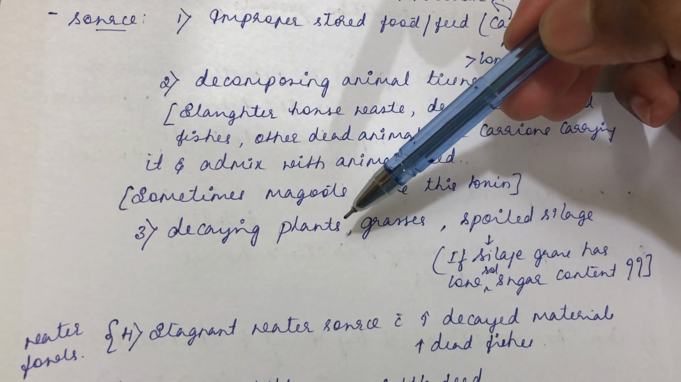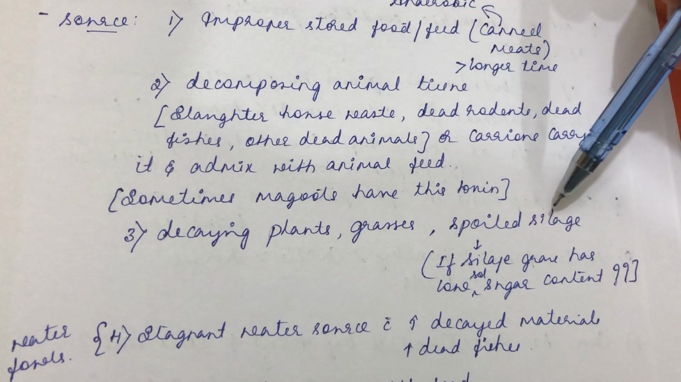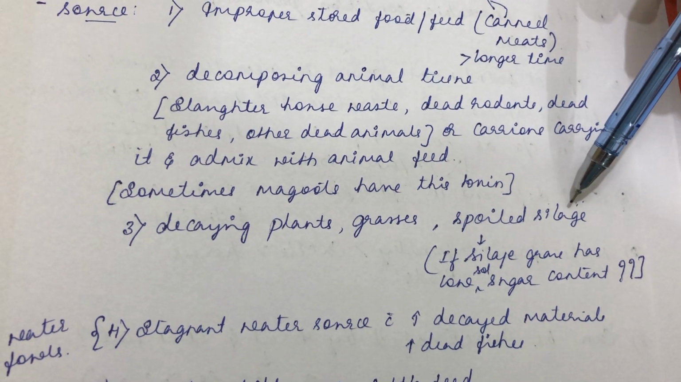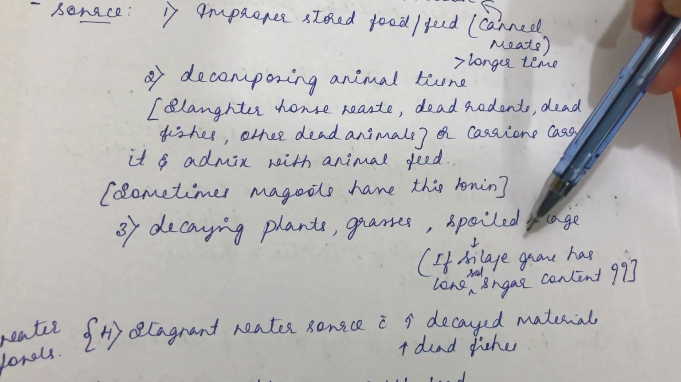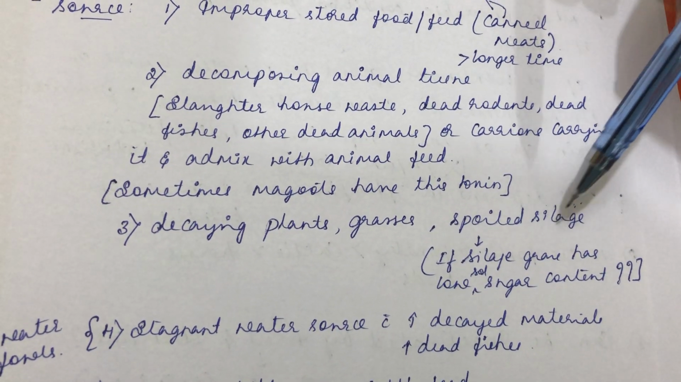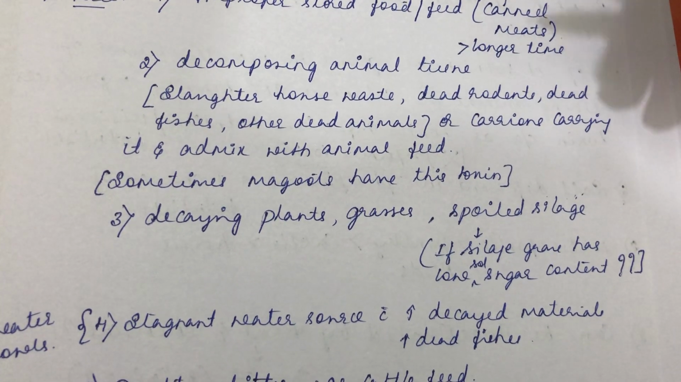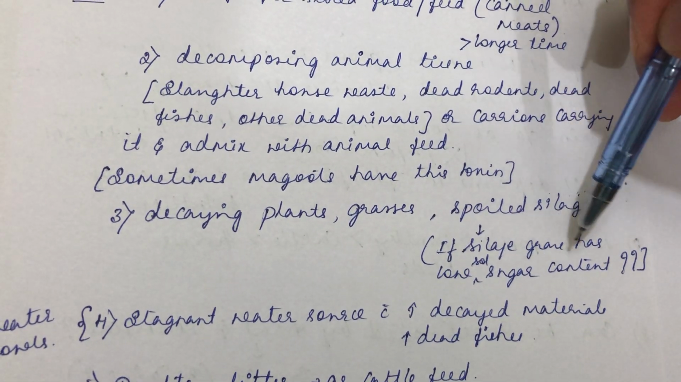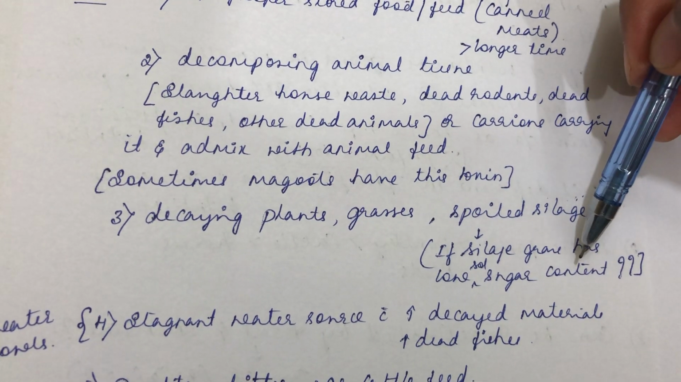Then decaying plants. Decaying grasses or spoiled silage will also act as a source for botulism, so you should be careful. When the silage gets spoiled, the basic principle behind the preservation of silage depends upon the amount of acid that is produced by the soluble sugar present in the grass. So if the silage grass has low soluble sugar, what will happen? Lesser production of acid.